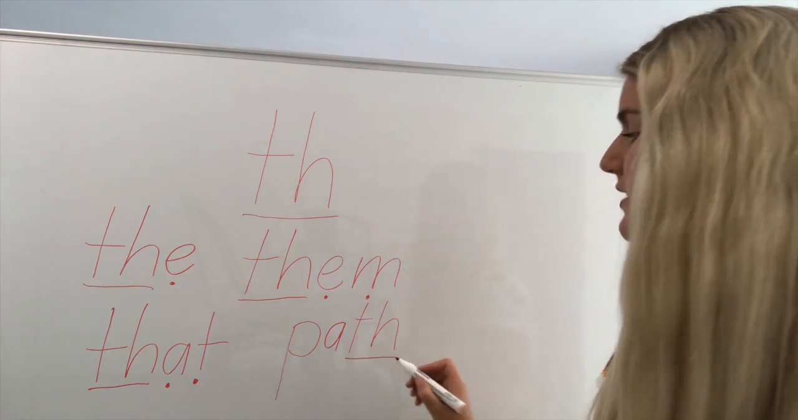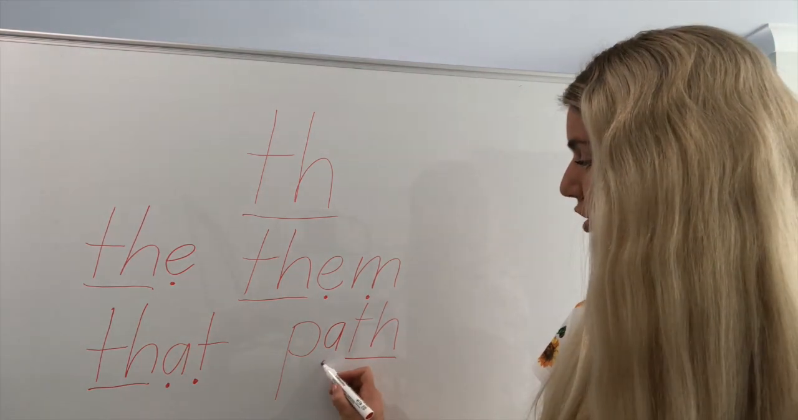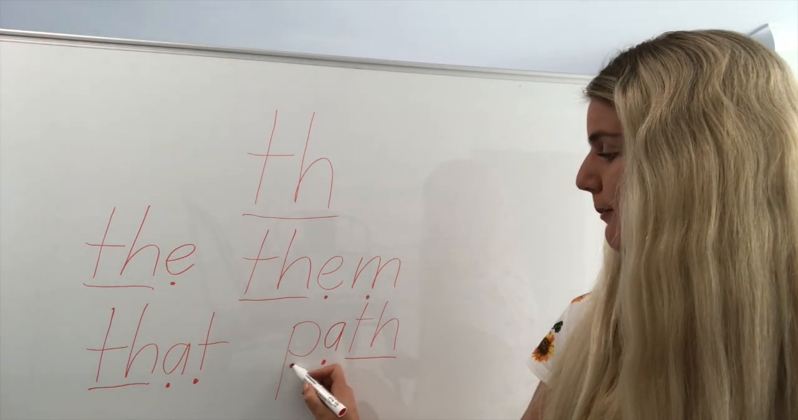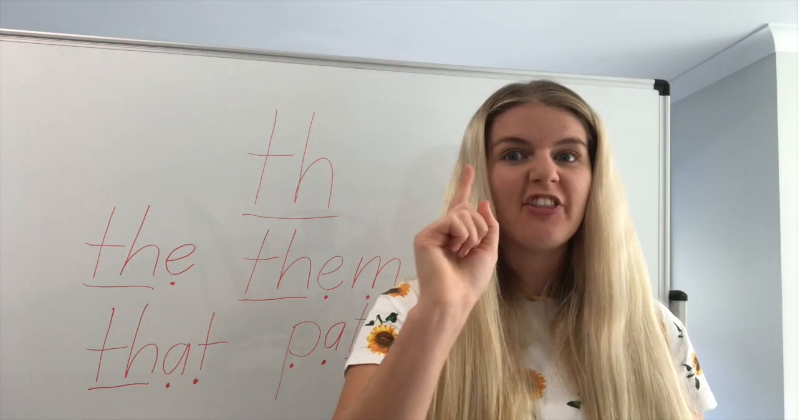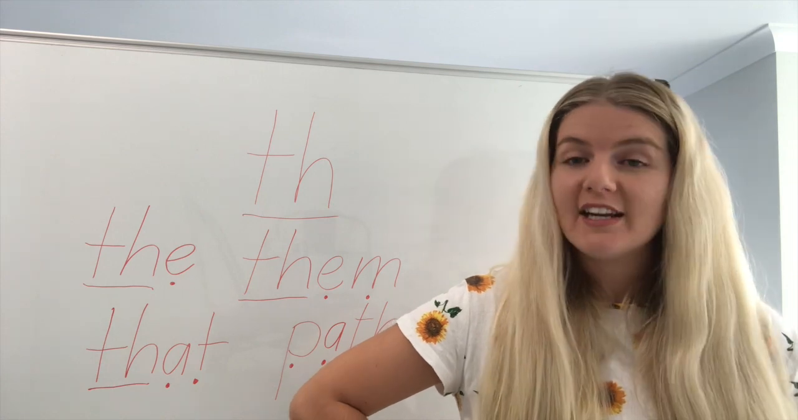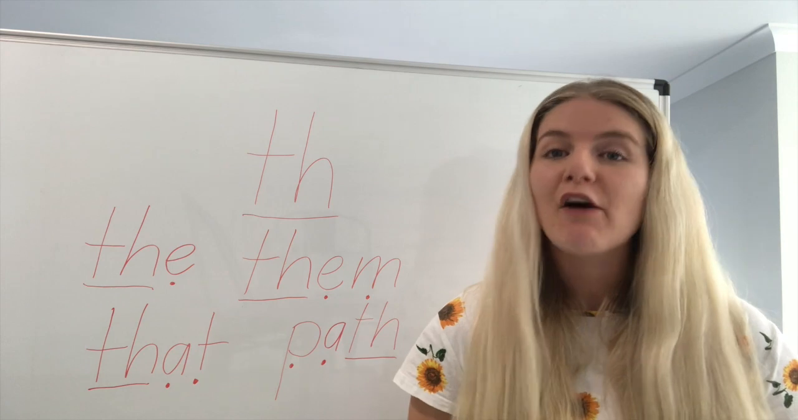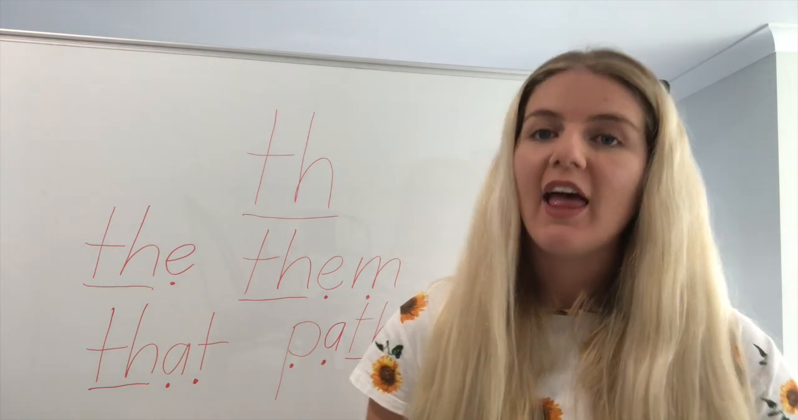Sound bars go underneath the letters that make one sound. Sound buttons go underneath a single letter that makes a single sound. Now this word is a tricky one. I think you're pretty clever, so I think you'll be able to do it. The next word has two different digraphs. Okay, have a go at the word thick.